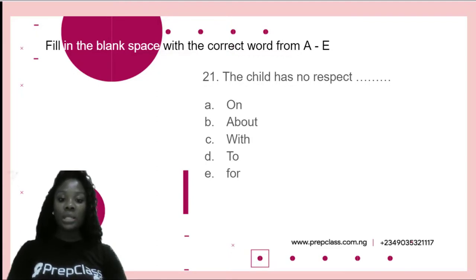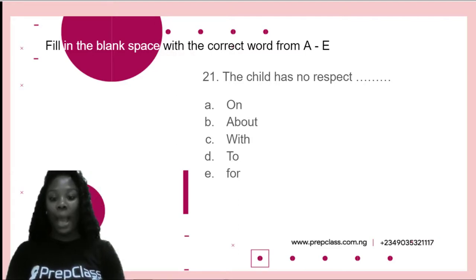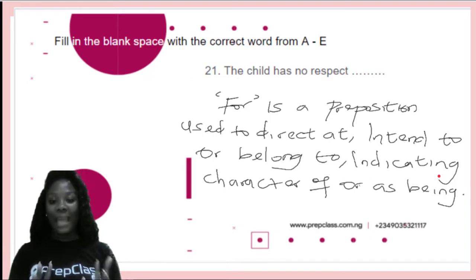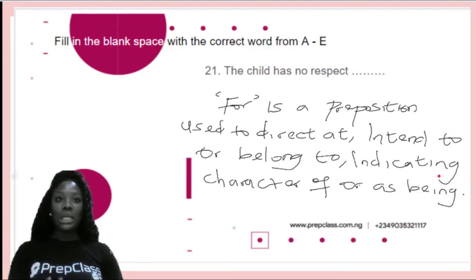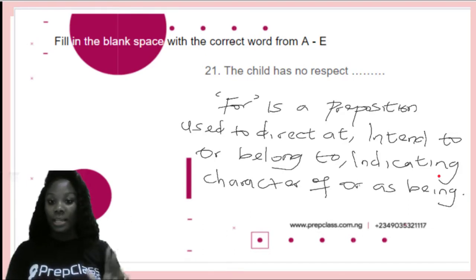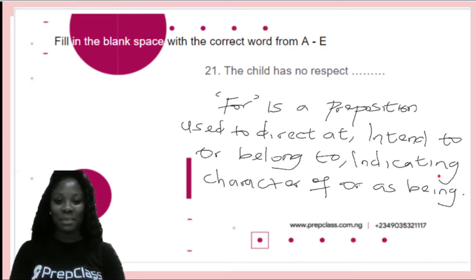So which of these prepositions fit into the gap? Now, for is a preposition used to direct at. So when you are wanting or aiming to direct at a particular thing, that is, if you're intending to, or belong to, indicating character of or as being. Do you understand that? Okay, let me explain it.